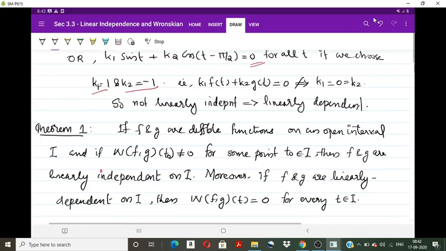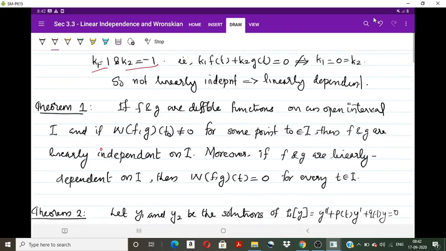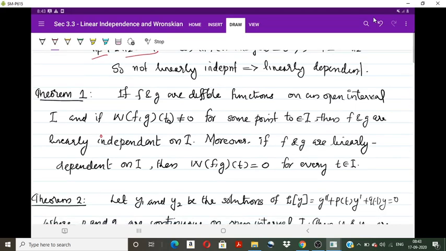Moreover, if f and g are linearly dependent, then their Wronskian equals 0 for every t in I. So if the Wronskian equals 0 for every t in I, we can say that they are linearly dependent.